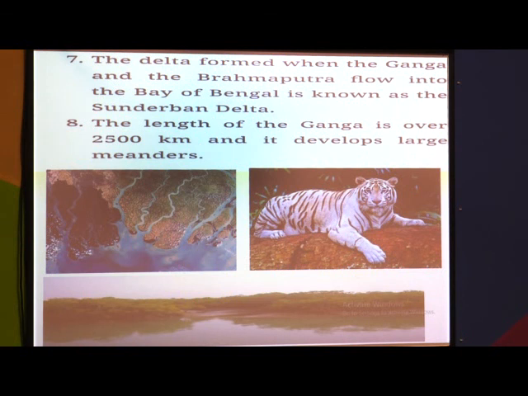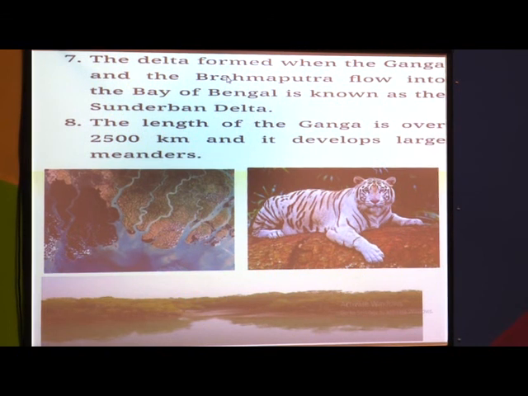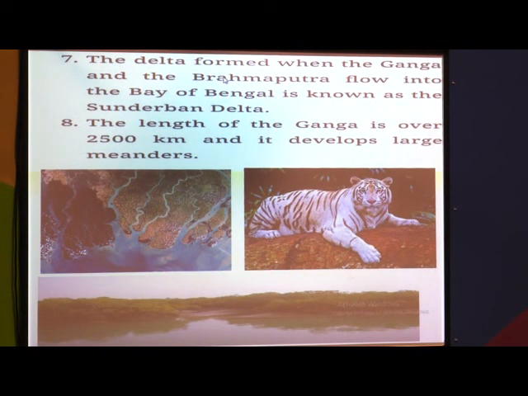See, the Ganga river and Brahmaputra river, these both rivers formed the largest delta in the world, and it is called Sundarban delta. Now already the term delta we have learned in the 7th standard. Delta means what? When the river carries lots of deposition and it is deposited on the flat area, the river channels are created on that particular place, and it is called delta. Ganga and Brahmaputra, these two rivers, form the largest delta, and it is called Sundarban delta.